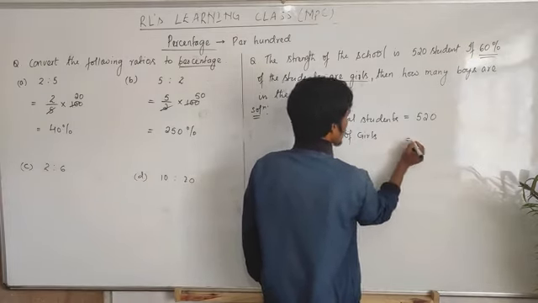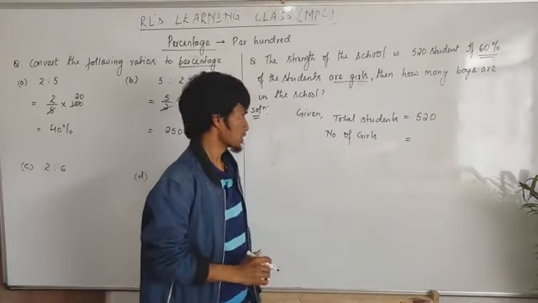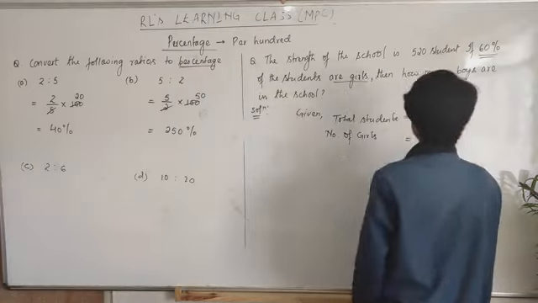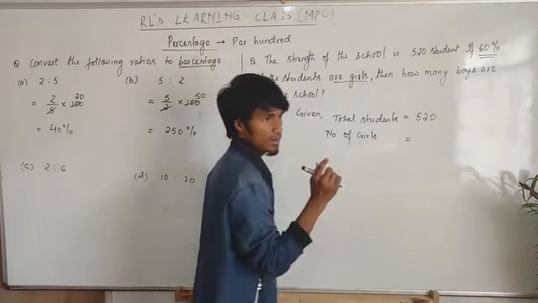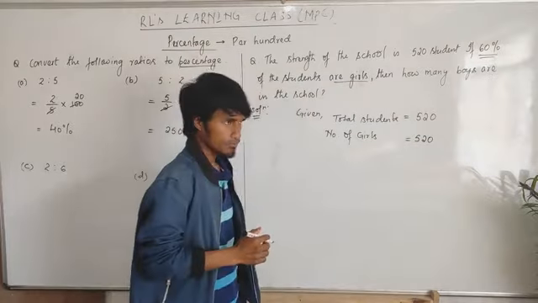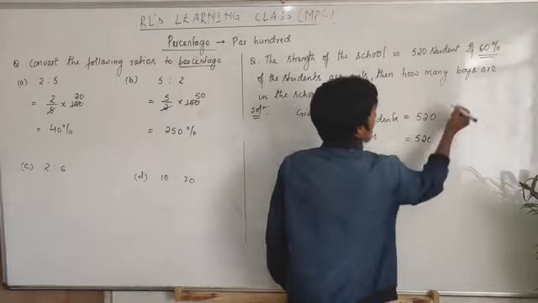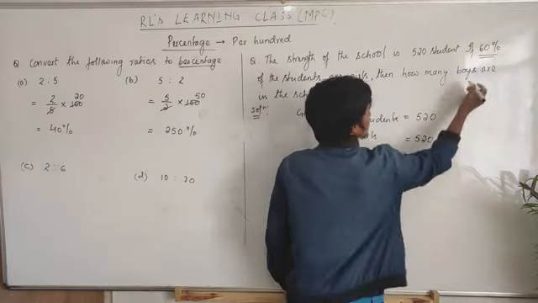No need to write more, just write number of girls, because obviously they already understand the question. Number of girls is equal to how much? There are 520 students, and the percentage of girls is 60.